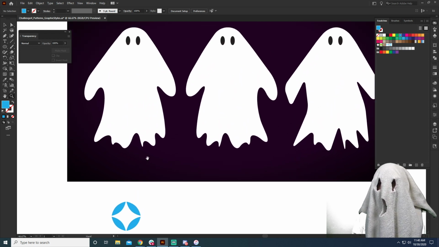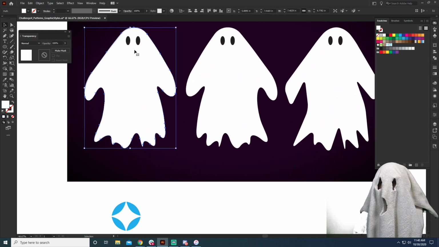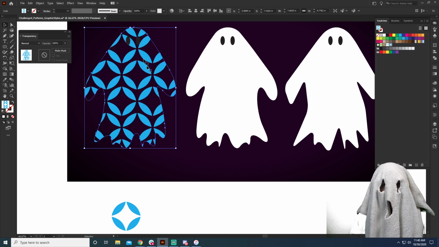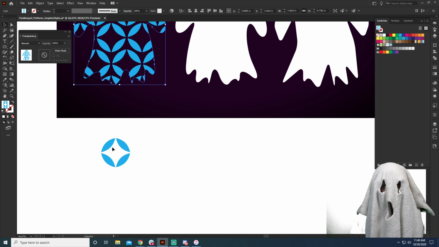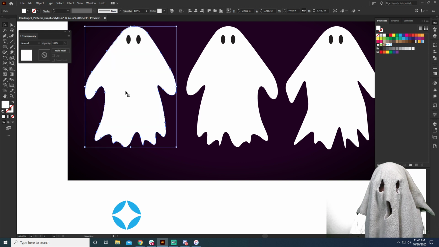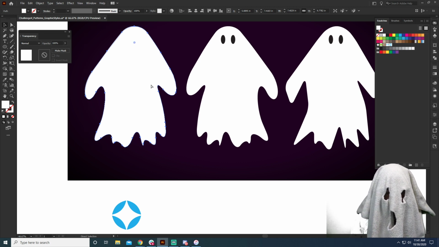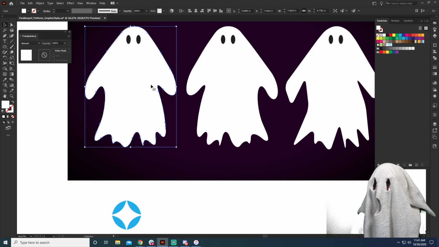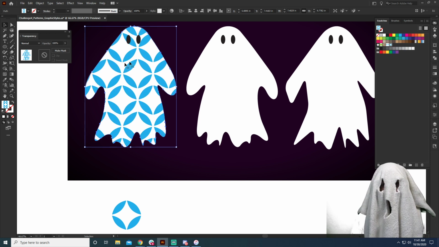So now we can select our shape, our little ghost here, and we can click and it will apply that pattern that we've created right there. So we've created this pattern. The problem is it's a little too big, and we actually need to make a copy of the ghost if we want him to be white, which is we want him white in the background. Oh boy, I'm trying to do my hotkeys without being able to see my keyboard. So we're going to send this back. There we go. So now I'm going to apply that pattern, and we have a nice pattern on here,